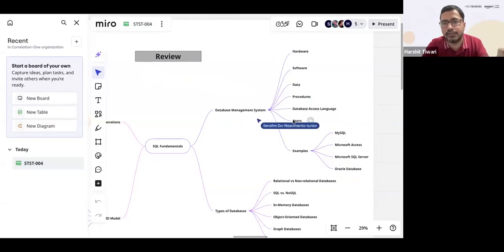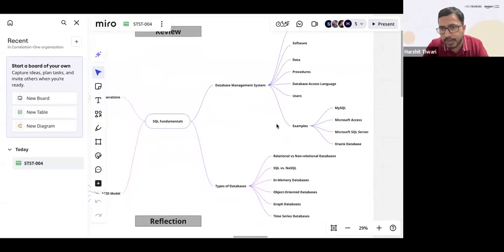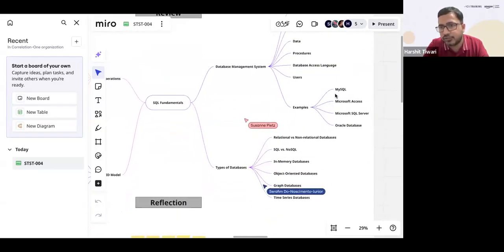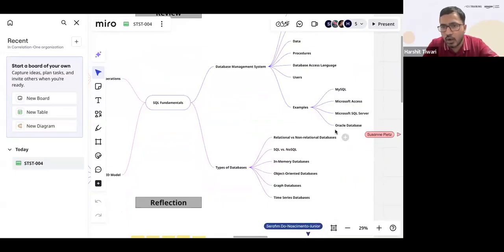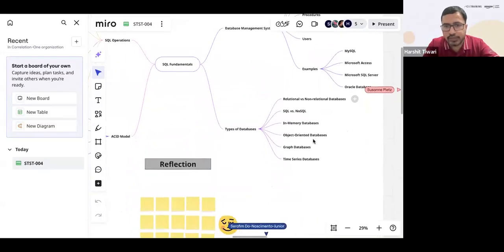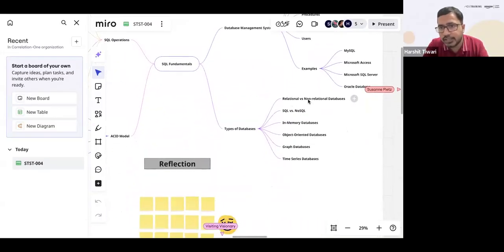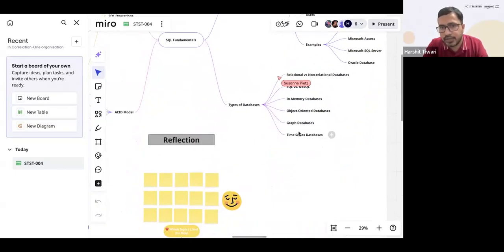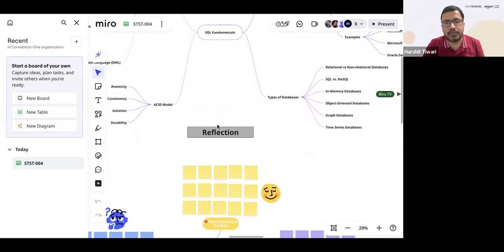All put together is the database management system. Examples we saw were MySQL, Microsoft Access, SQL Server, Oracle database. You have the different types of databases: relational versus non-relational, SQL versus non-SQL. You saw in-memory databases like Redis, object-oriented databases, graph databases, and time series databases. So all these different databases.